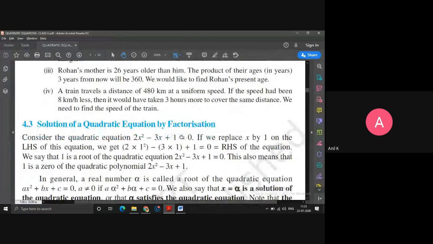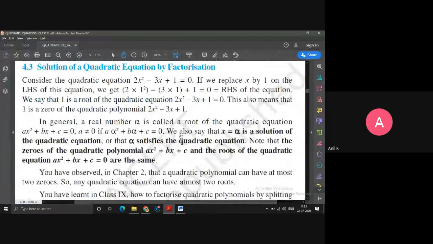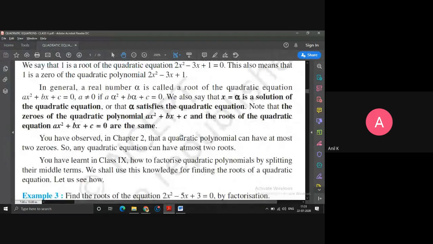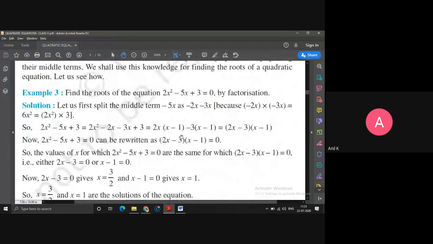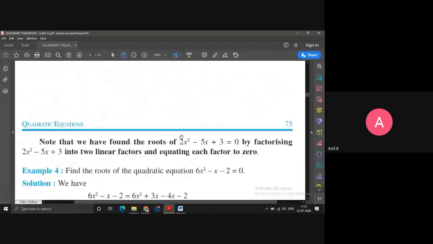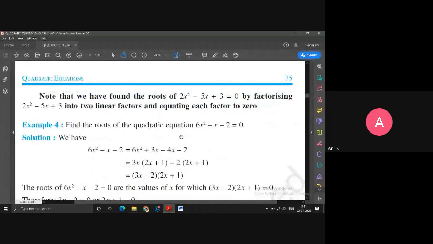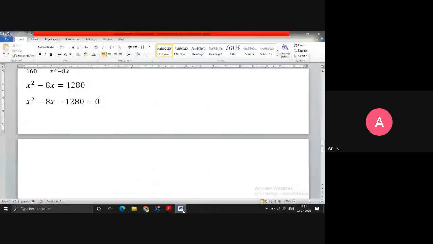Okay, now next we have the factorization method. Factorization method is the same as splitting the middle term, which we studied in class 9th. This exercise is the same only. Let me just recall how we solve by the factorization method.